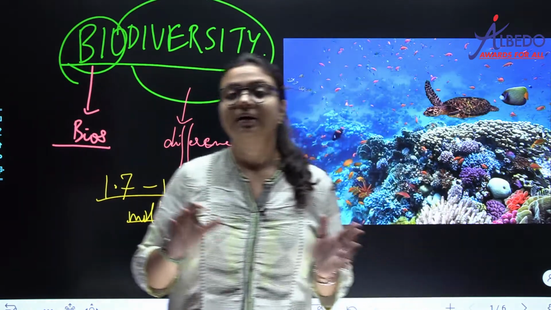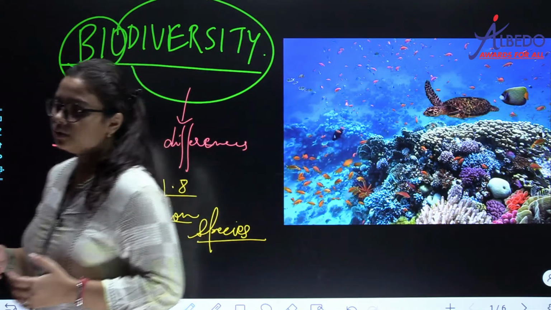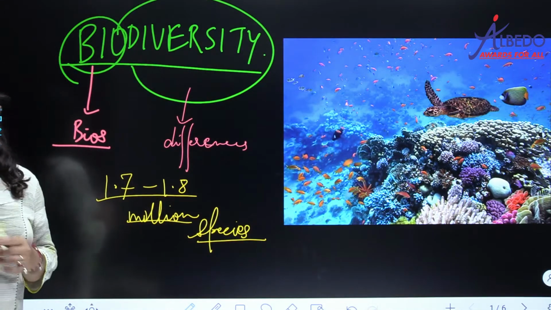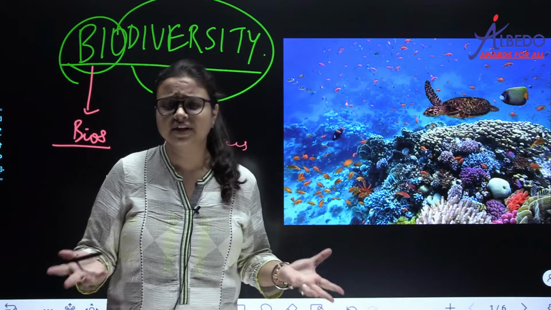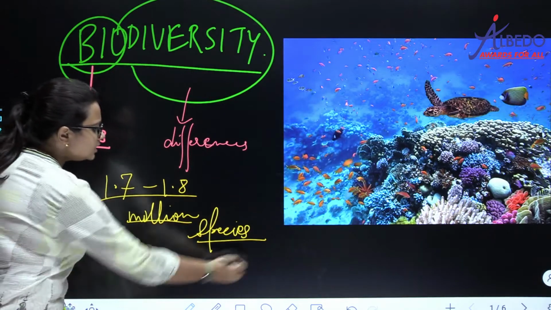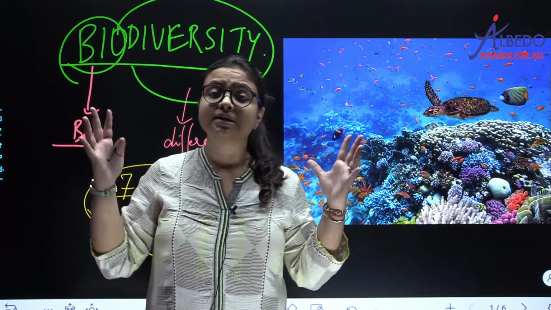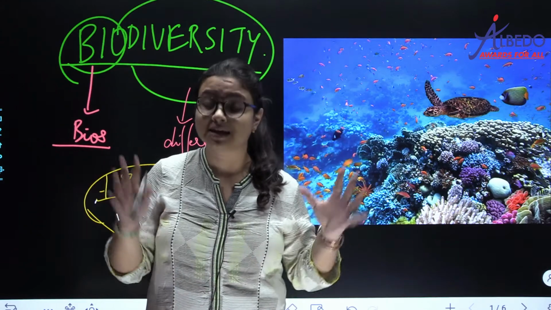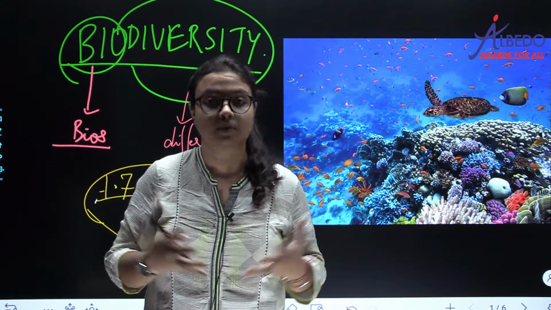I told you that I will talk about species in the next videos. So this is the biodiversity of the world. Now I have to study this biodiversity, all the types of living creatures. That is what biology is. Now tell me, is it possible to study all these living things in one lifetime? Can you study 1.7 to 1.8 million species in one lifetime? It is humanly not possible.